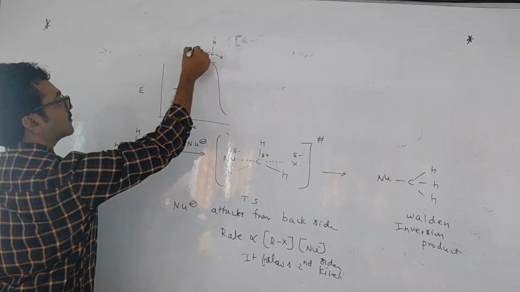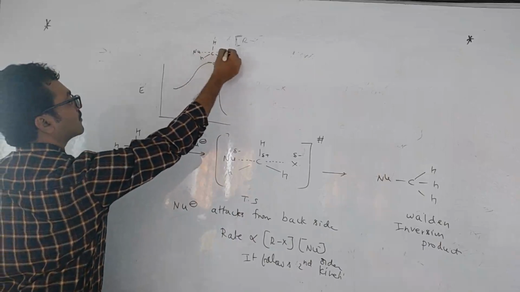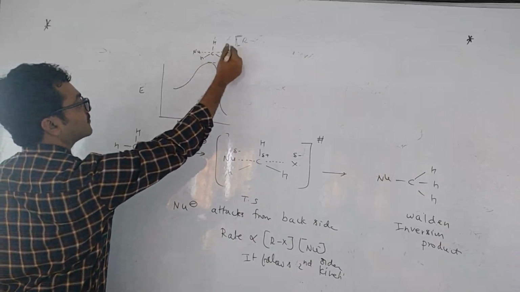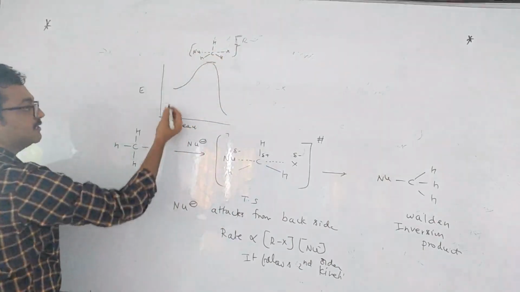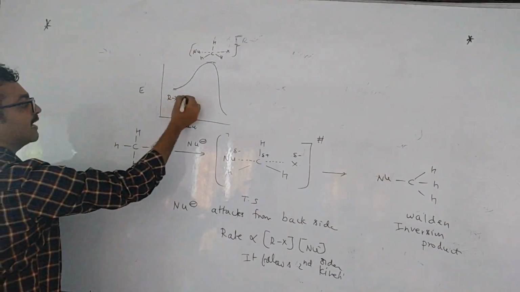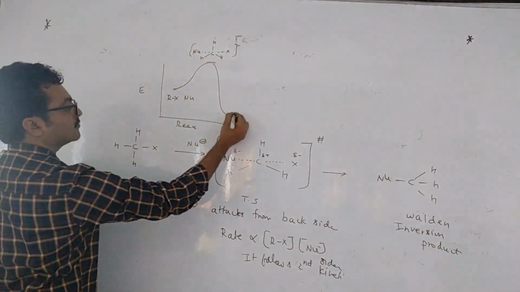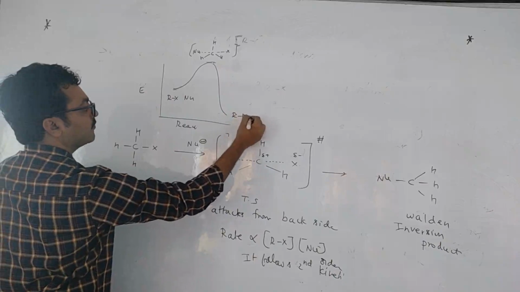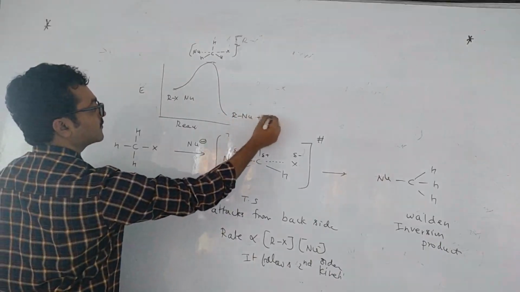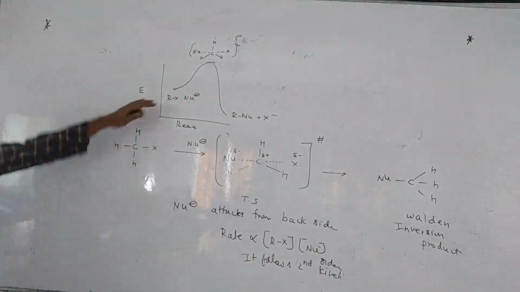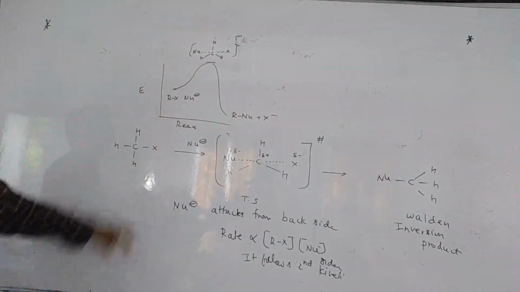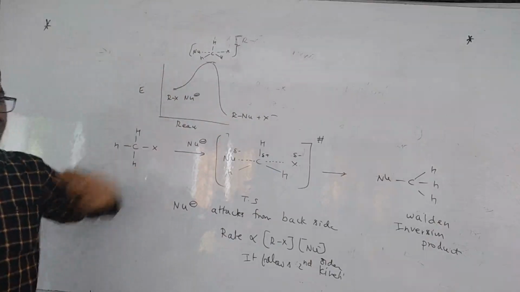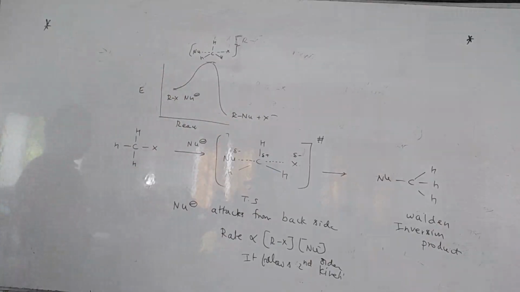This is the transition state, with maximum energy. In the reactants, we have alkyl halide plus nucleophile, and in the products, alkyl with nucleophile and X minus. So both are there in the reactant, then the transition state, and then the product. Here there is no carbocation.